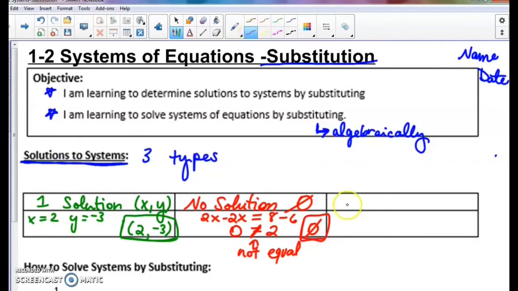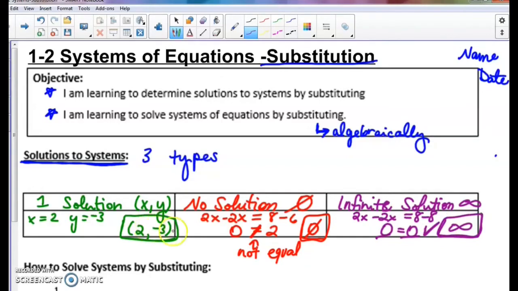And the last type of solution we can see is infinite solutions. And remember from graphing, infinite solutions is when we have the line that ends up being the same line and we put the infinity symbol. Now for this one, it looks a lot like no solution, but it solves out differently. So you end up with a step that looks like 2x minus 2x equals 8 minus 8. So this time, 2x minus 2x is 0, equals 8 minus 8, which is 0. Since that is true, 0 does indeed equal 0. That is true, so it's infinite solutions. So that's the final answer we put. So those three different types of answers, a point, no solution, and infinitely many, still occur algebraically.